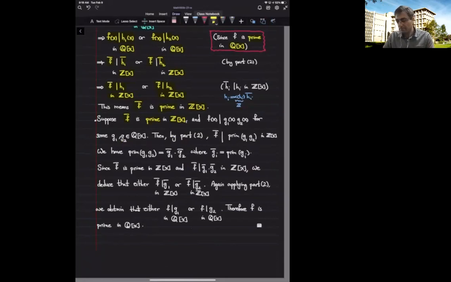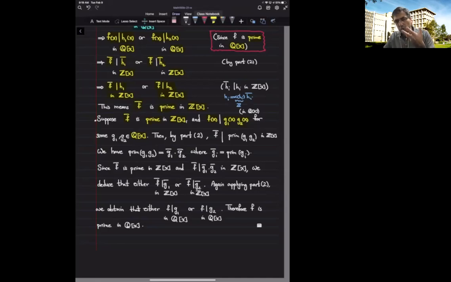What does that mean? We are going to assume that f divides a product of two polynomials g1 and g2 with rational coefficients in Q bracket x. So this divisibility is in Q bracket x. And we want to deduce that f either divides g1 or g2.